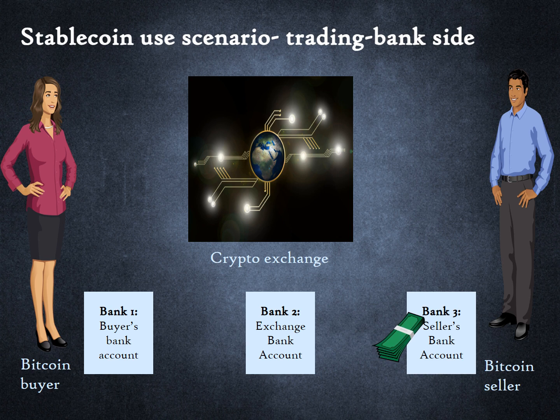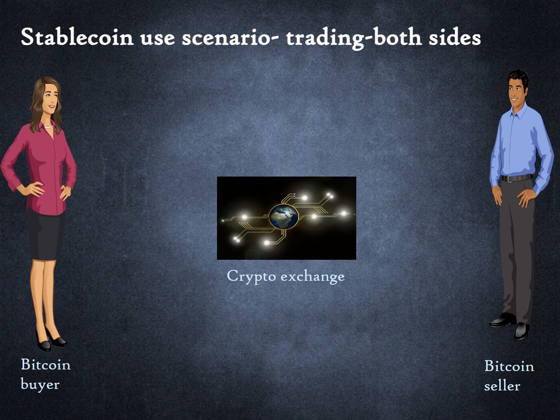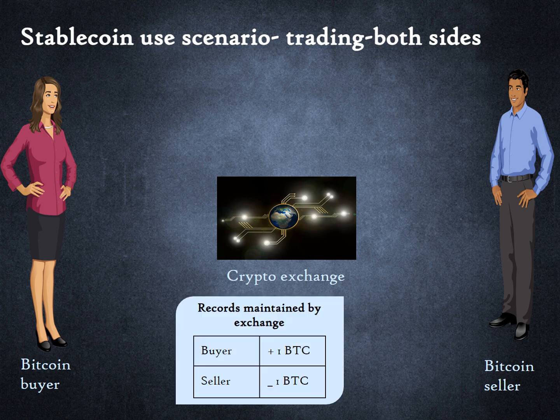In this example, we are assuming that Bob does not want to park his money at the exchange as he wishes to pay for some home renovations. Since Alice, Bob and the exchange maintain accounts at different banks, the money transfer must occur via the banking system. Now we can bring the two sides together. On the crypto side, Bitcoin ownership needs to be transferred from Bob to Alice, on the books of the exchange.